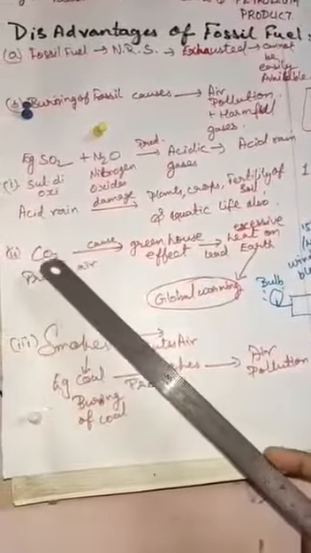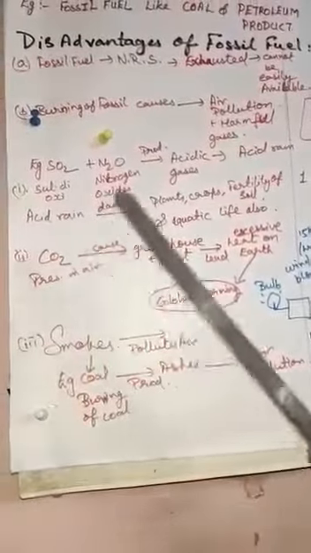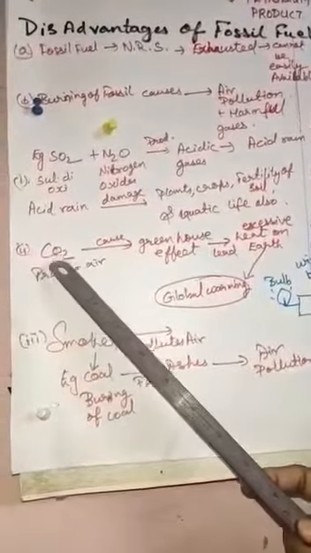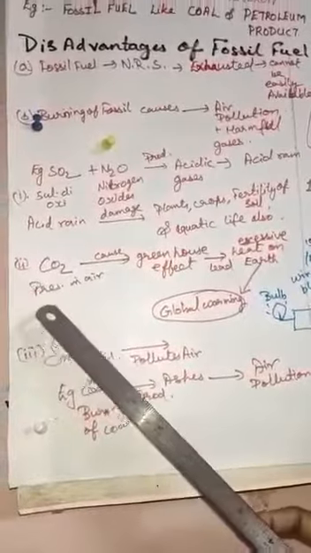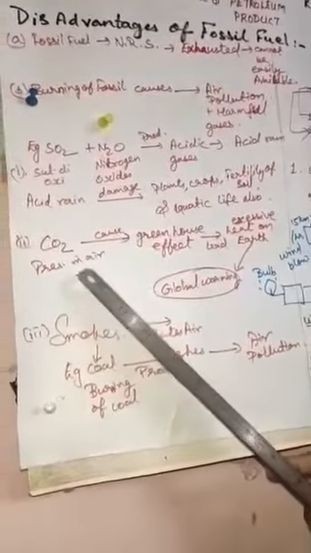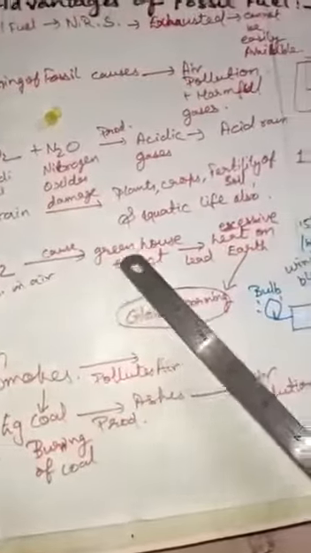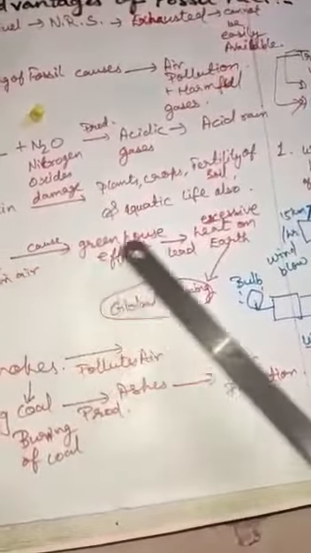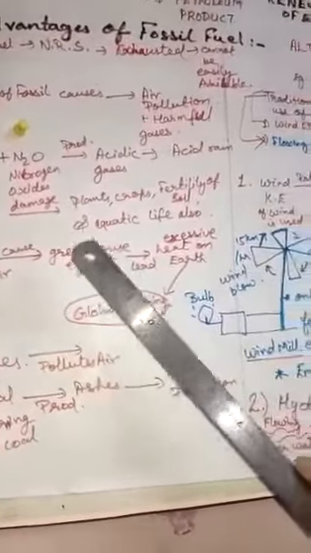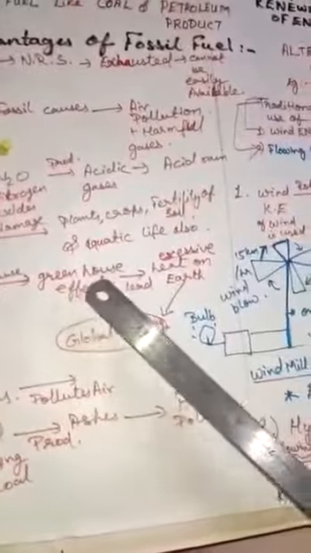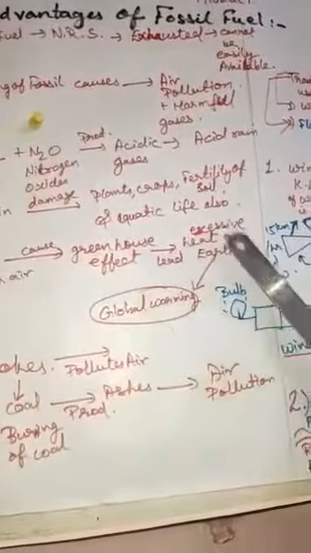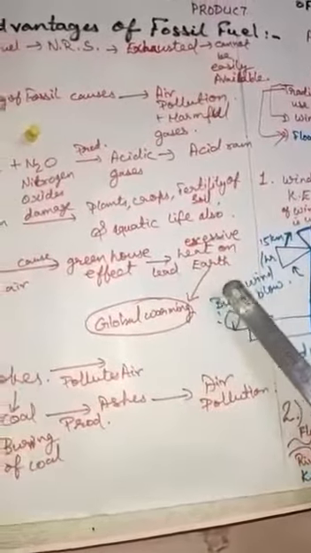The next gas produced due to burning of fossil fuel is carbon dioxide. When a large amount of carbon dioxide gas is produced in the air, it causes the greenhouse effect. Due to this greenhouse effect, it leads to an excessive amount of heat on the earth's surface.